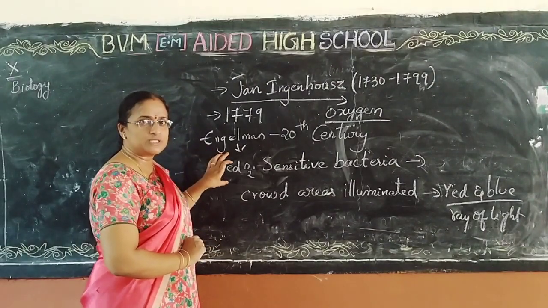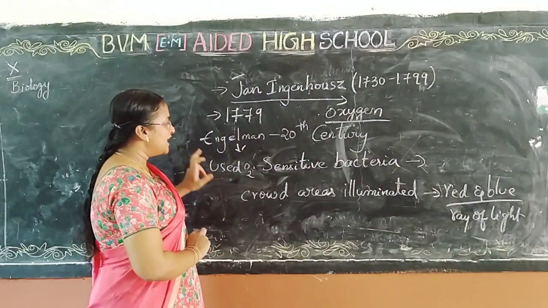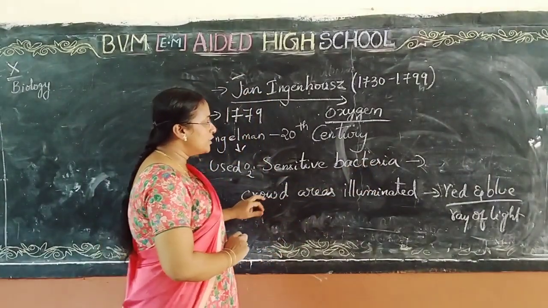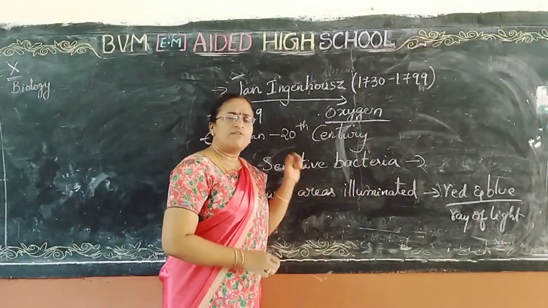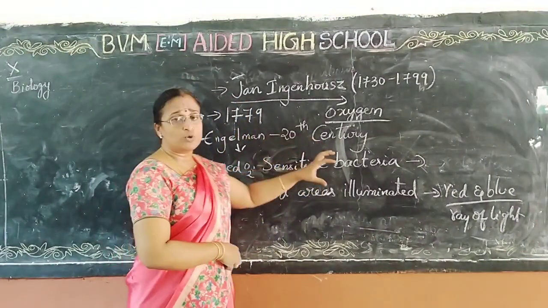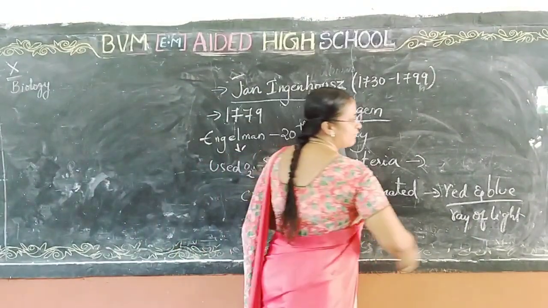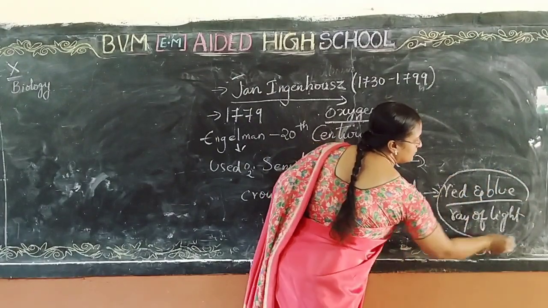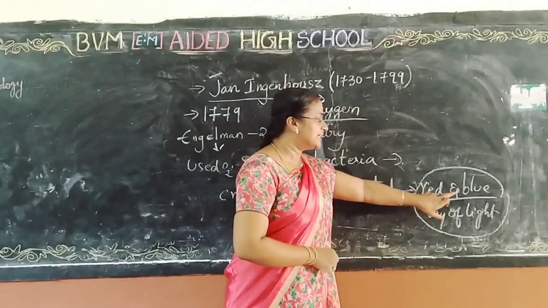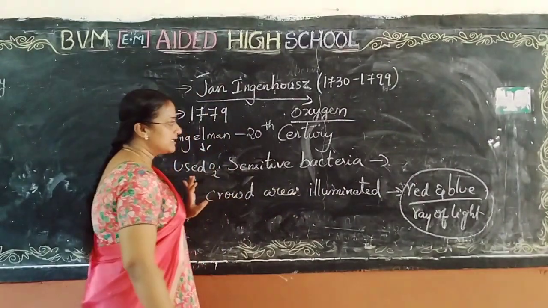He exposed the strand of algae to that light and used oxygen-sensitive bacteria. The maximum number of bacteria were attracted only to the red and blue colors, that means the red and blue rays of light.